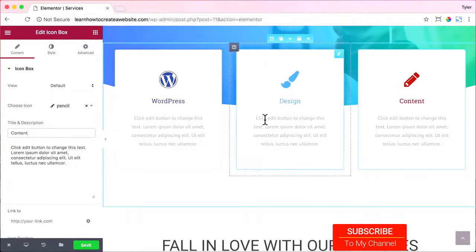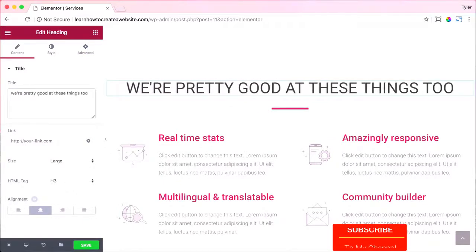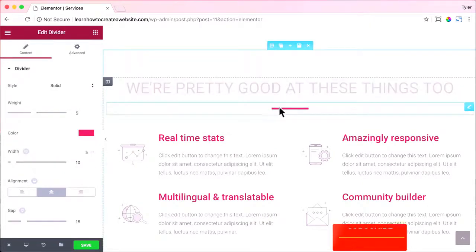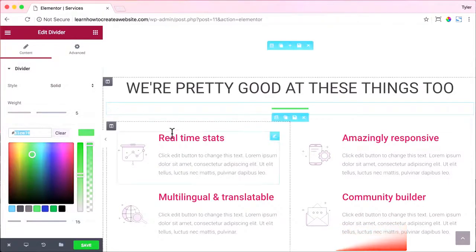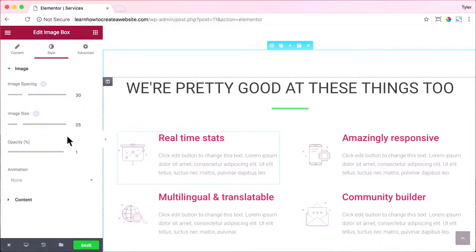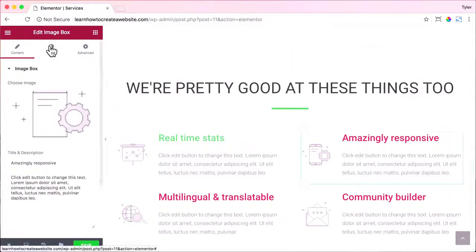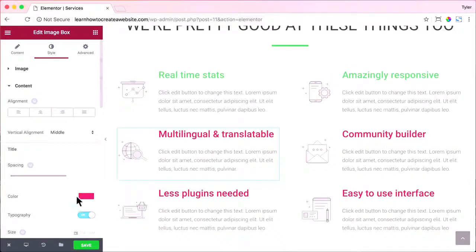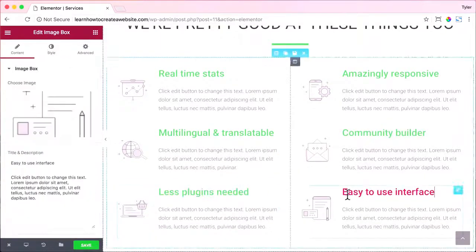Now what we can do is change the second headline. Instead of fall in love with our features, we can say we're pretty good at these things too. And we could click this line here, and we can make it a different color, or of course type in any color that we want. And we can click on this real-time stats and change the content if we want, or go to Style and go to Content and change the color. I'm just going to paste in that same color green as a line, and I'm going to do that for all of them. So I'm just going to speed this up a little bit so I'm not wasting any of your time, and make them all that green color.